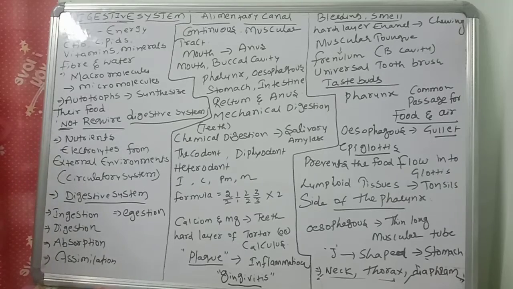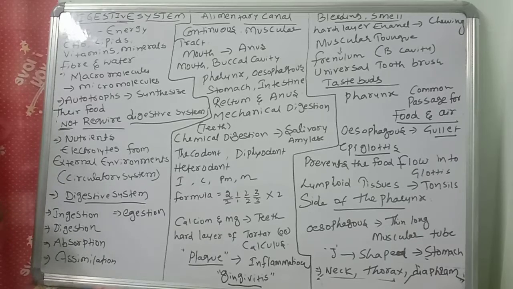Next, in our food, nutrients and electrolytes come from external sources. What is the main important function of the digestive system? Taking nutrients and electrolytes from the external environment. They will take them to the circulatory system, which will send the food to different parts of our body. So the digestive system is interdependent on the circulatory system.